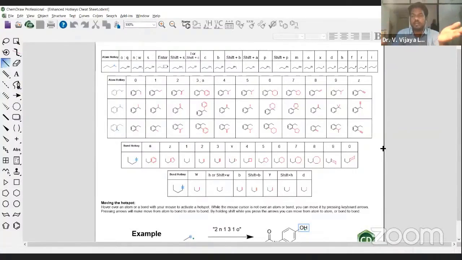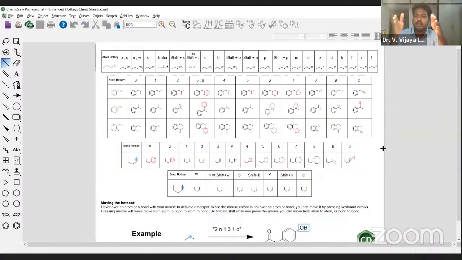So if you keep this hotkeys cheat sheet in your hand, along with some other shortcut keys, don't try to mug it up. Simply try to practice it, then automatically you'll remember it. Once you have all these things in your mind, I'm telling you, in future, when you go to higher studies like MSc, research and jobs in chemical industries, you will not feel out of place.